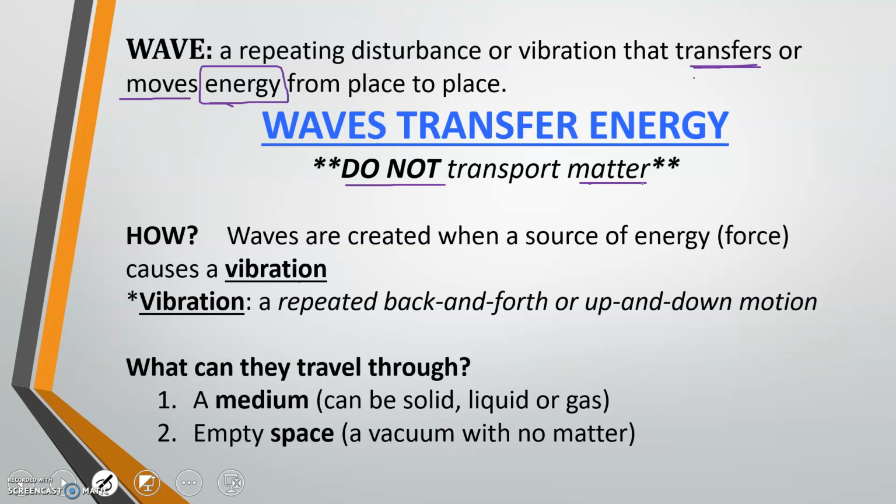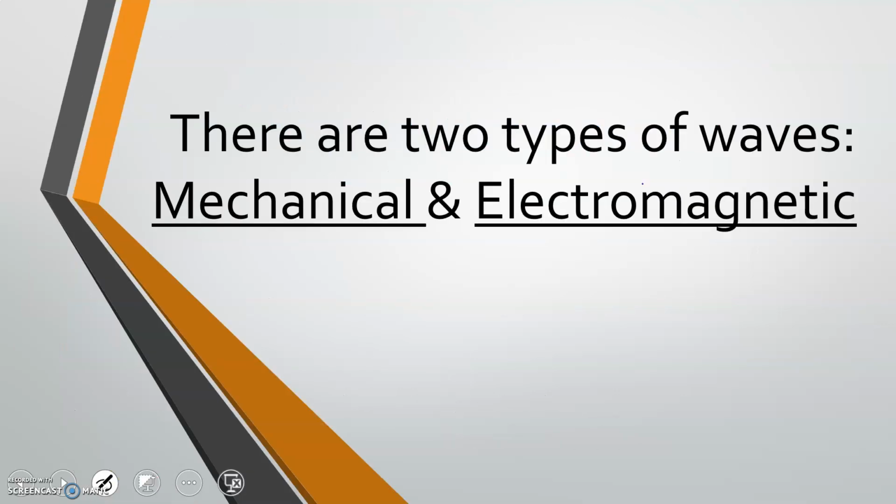All right, what can waves travel through? So there's two options. Some waves have to have a medium, or they can use a medium. That medium can be a solid, liquid, or gas. And then sometimes waves can travel through empty space. So empty space is going to be a vacuum with no matter, such as outer space, or in a lab where you can create a chamber where you've sucked out all the air particles and it's just an empty space.